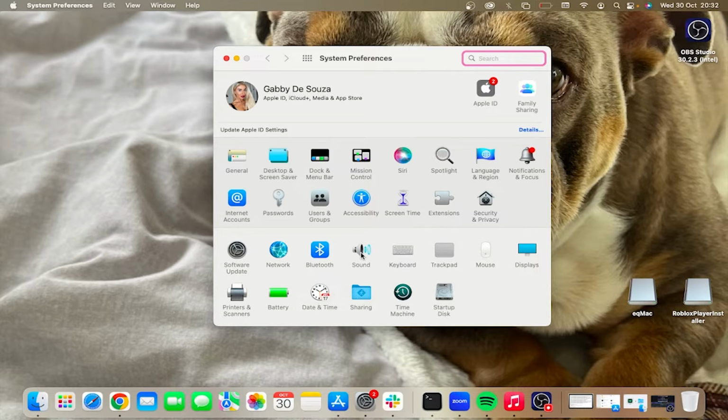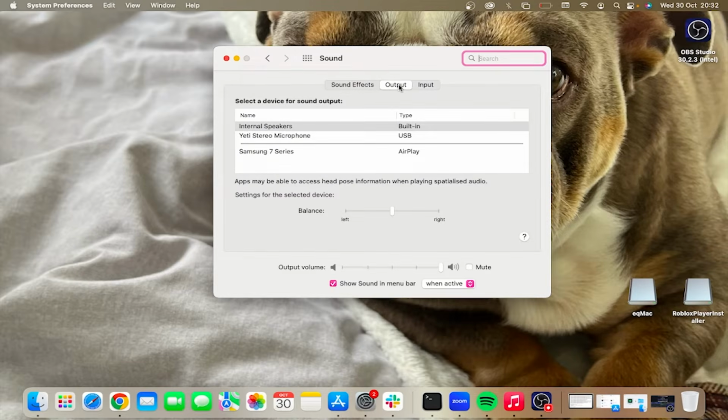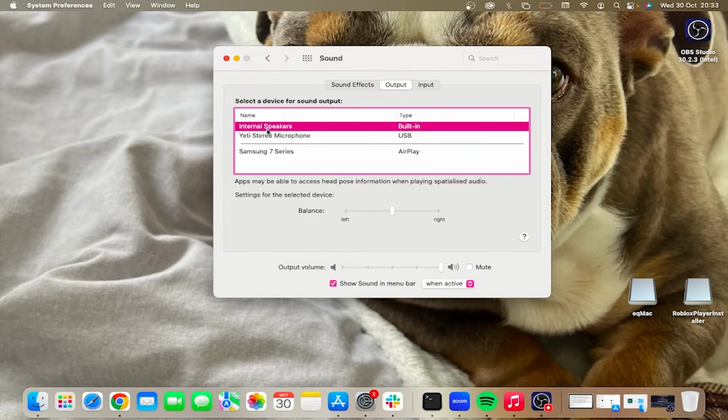From this window, select Sound and then click on the Output tab at the top here. Now from here you just need to make sure you have your speakers selected. So I'm currently using my internal speakers of my laptop, but if you do have external speakers, then you can also select those here. Now another thing to make sure of is that the mute option isn't checked, and just make sure that the slider here is turned up to full like so. And once you've applied all of these settings, you can then close out of this window.